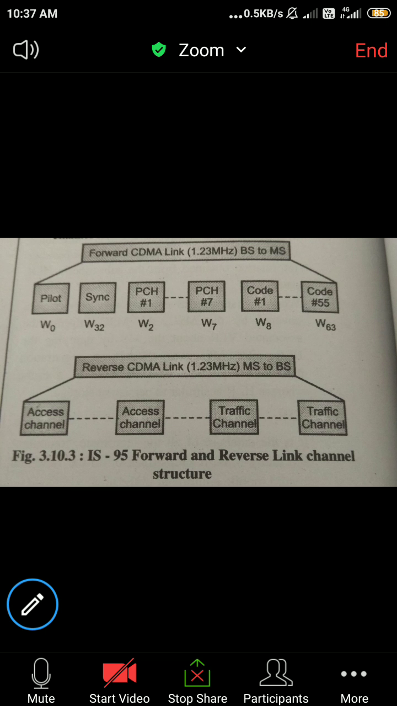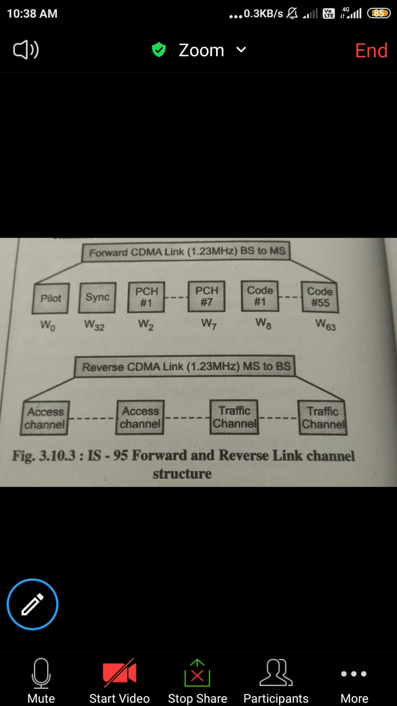Next is the channel specifications of the forward and reverse CDMA channels. Here you can observe the forward CDMA link and the reverse CDMA link. The forward CDMA link uses 1.23 megahertz from base station to mobile station, and the reverse CDMA link uses 1.23 megahertz channel bandwidth for MS to BS transmission, meaning mobile station to base station. It has various sections, one of them being pilot, sync.